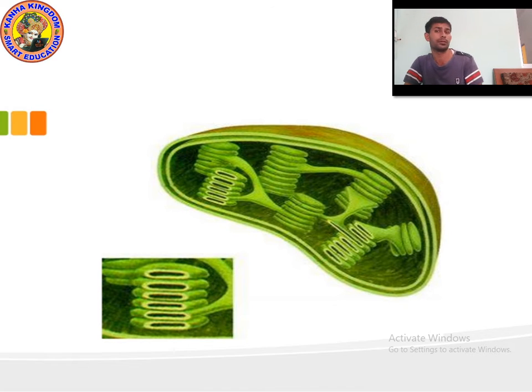Kids, if I talk about the function of chloroplast, it is known as the kitchen of the cell. It helps in the synthesis of food by the process of photosynthesis. Leucoplast stores material such as starch, oil and protein. And chromoplast imparts colors to the flower which help in pollination. Please write this down and draw the diagram. Okay, I hope you understood. Now let's move on to the next point.